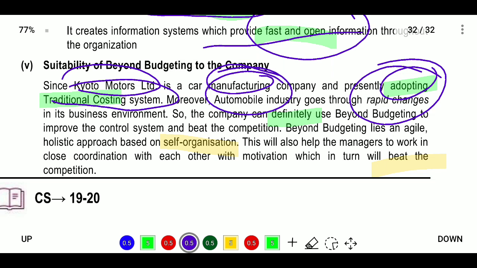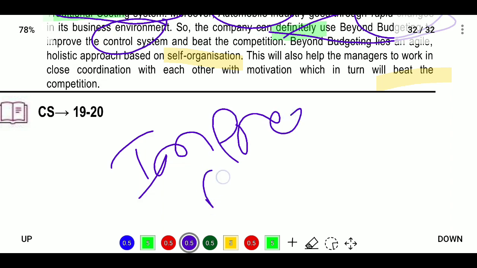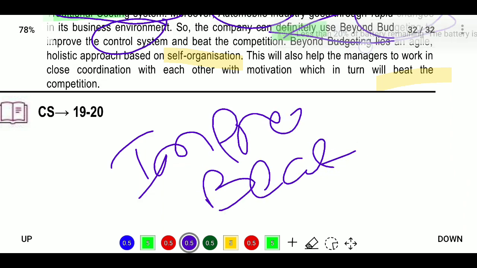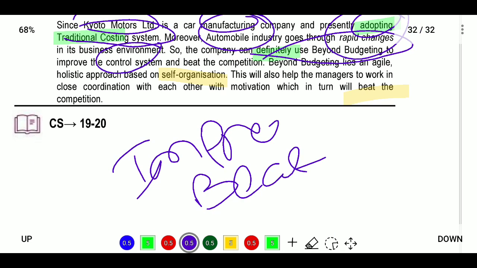So the company can definitely use beyond budgeting to improve its control system and beat the competition. Beyond budgeting is an agile, holistic approach based on self-organization. This will also help the managers work in close coordination with each other with motivation, which will help them beat the competition.